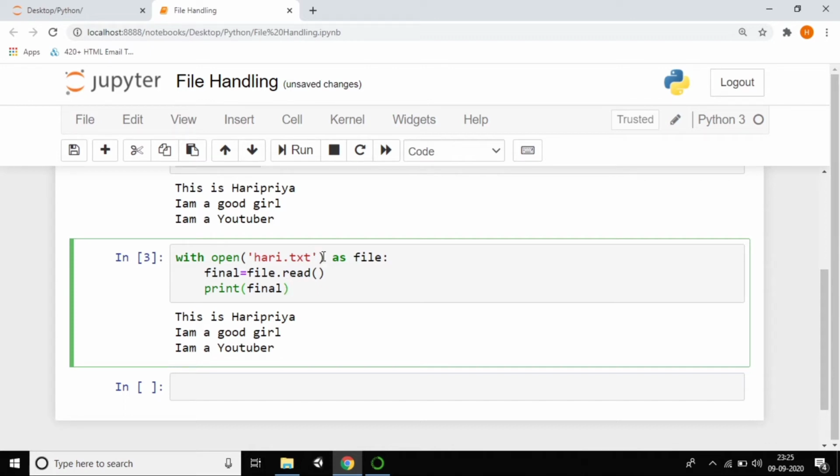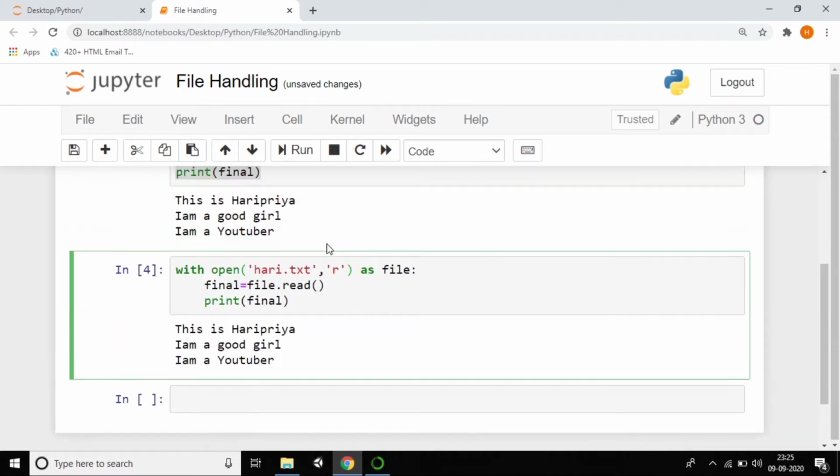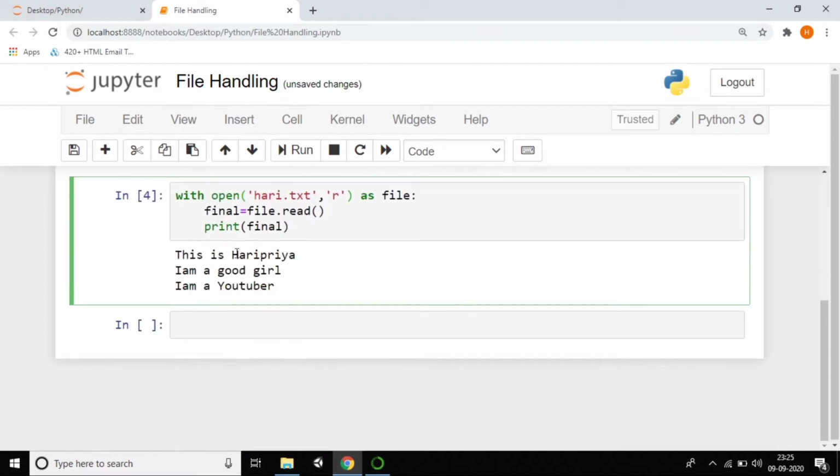And you can write another thing also, which is r for read. Just make it like comma, you can perform the read operation also. Of course it's the same, so you can do it like this also. I have already said we have three modes, which are R, W, A. R stands for read mode, you can do it like this also, so it doesn't matter. I hope we all have read the files, right?